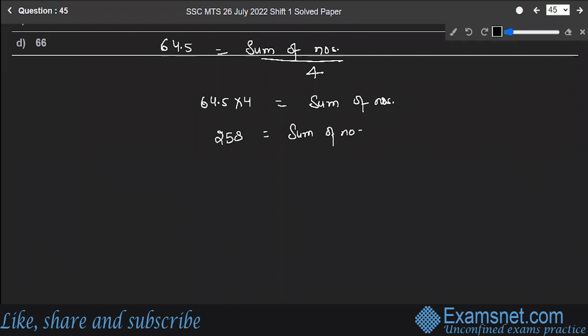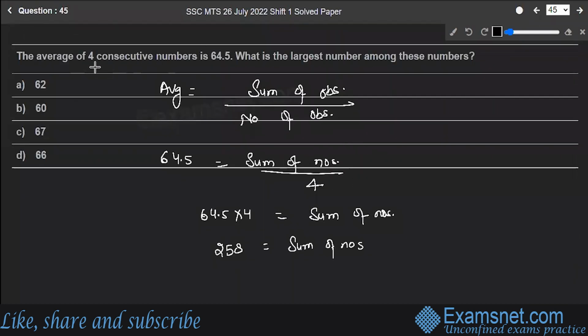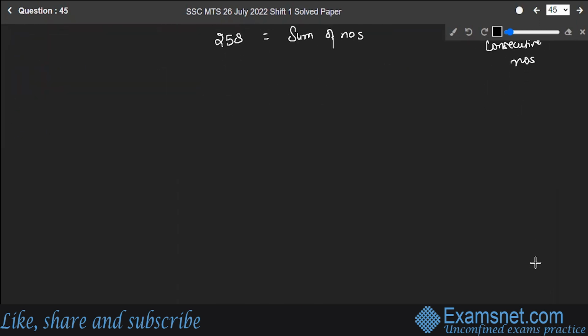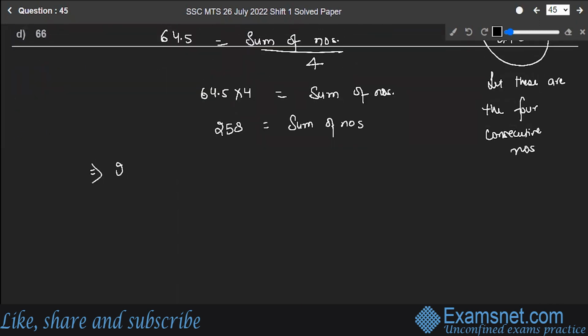Now, how are we going to find out the numbers? We are given 4 consecutive numbers. So if I suppose the first number to be A, the next number will be A plus 1, next will be A plus 2, and the next one will be A plus 3. So let these be the 4 consecutive numbers. Let's fill the numbers over here. 258 is equal to A plus A plus 1 plus A plus 2 plus A plus 3.